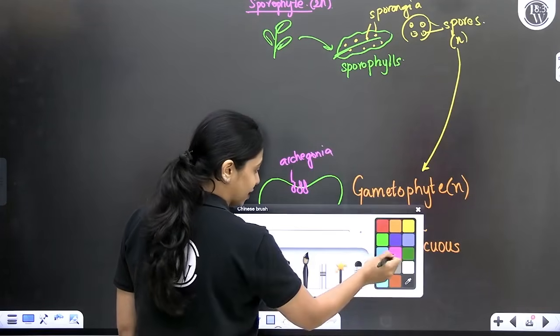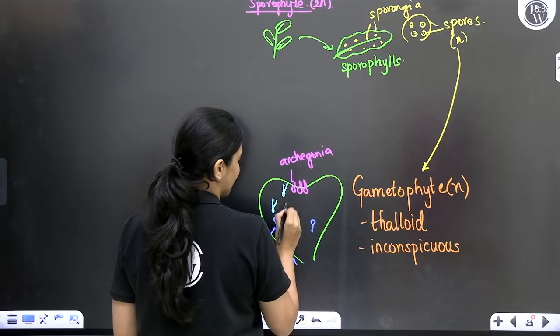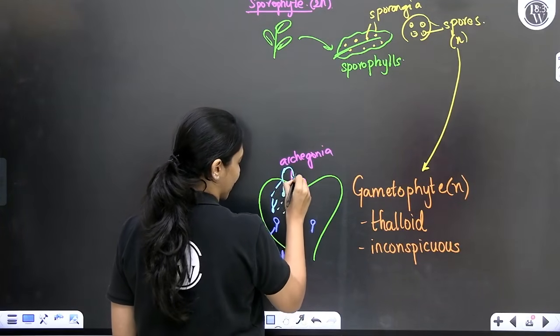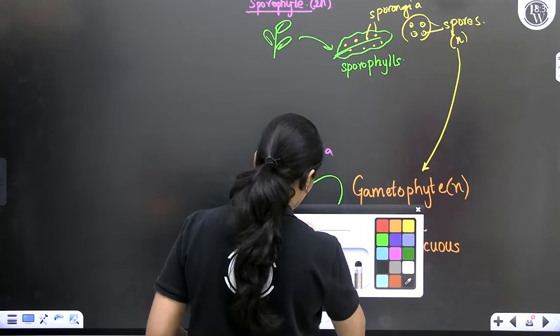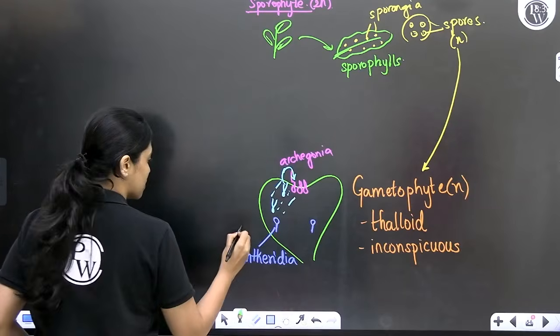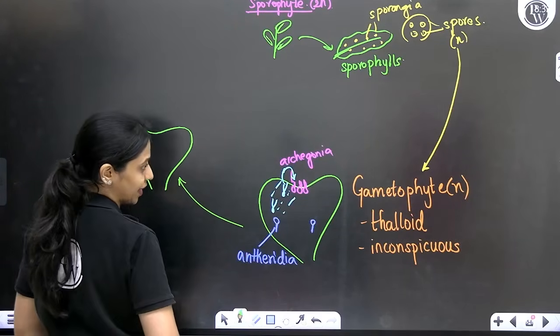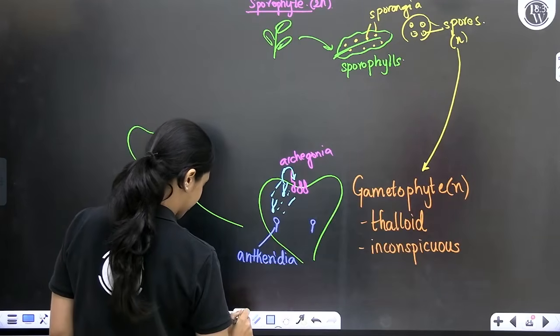The antheridia, as always, produces antherozoids. These antherozoids will swim in water, go and reach the neck of the archegonium, go and fertilize the egg within the archegonium. Okay. So, within this gametophyte itself, the sporophyte will form.